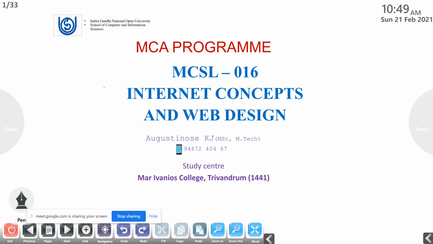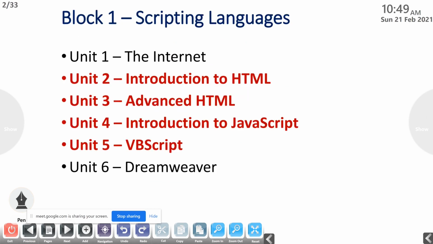So, welcome to MCA program MCSL 016. The name of the paper is Internet Concepts and Web Design. Here we have one block, that is scripting languages, and under this block we have 6 units. The first unit, I think all of you have the textbook, is the internet.